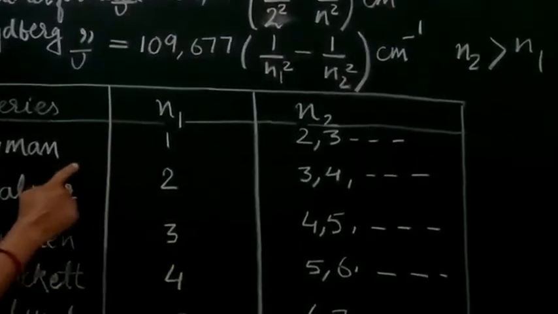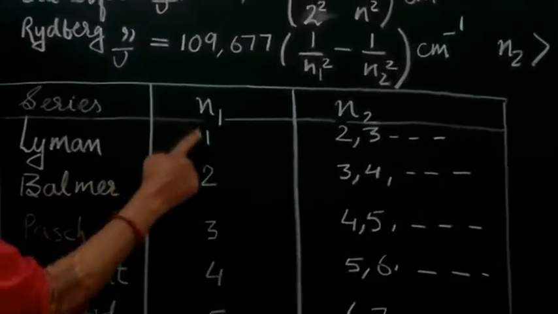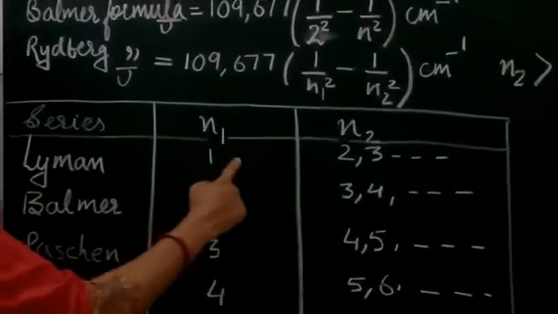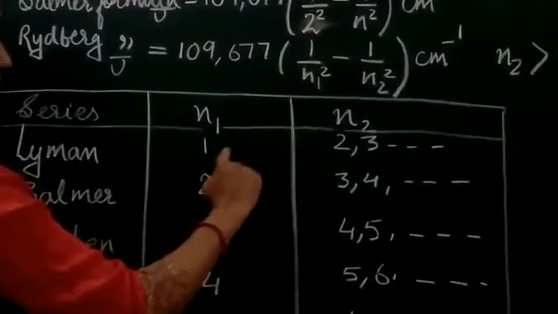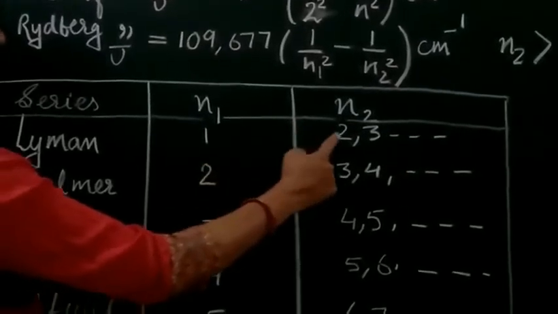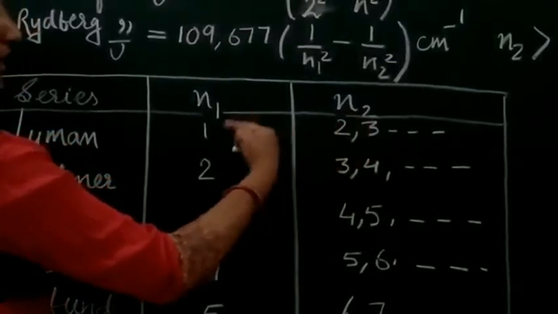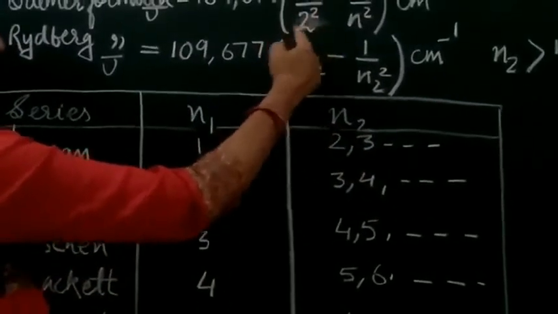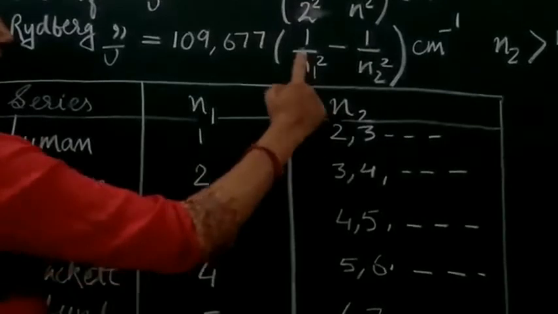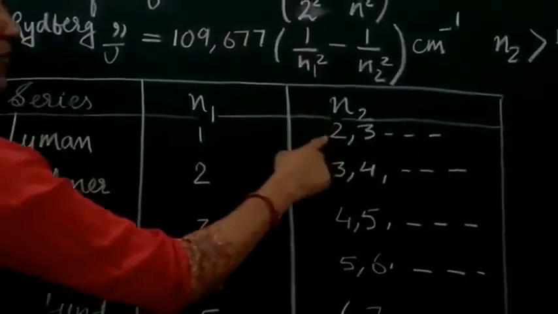Now just see here, for the Lyman series, N1 will be 1, right? But N2 will be more than 1, that is, it can be either 2, 3 or 4, right? And we will put these values in, and for every value of N2 we will get a single individual spectral line.